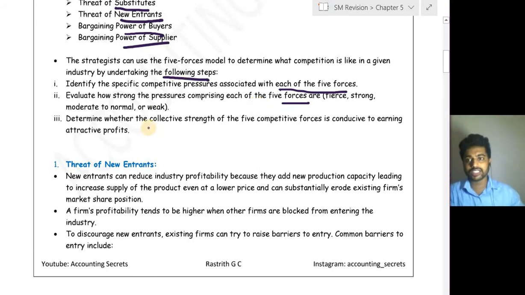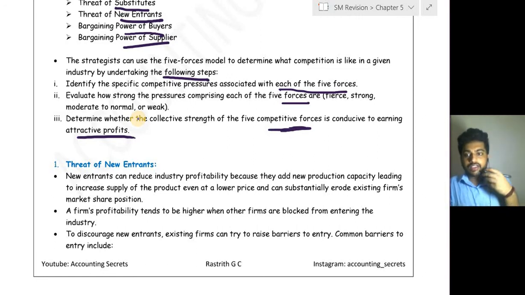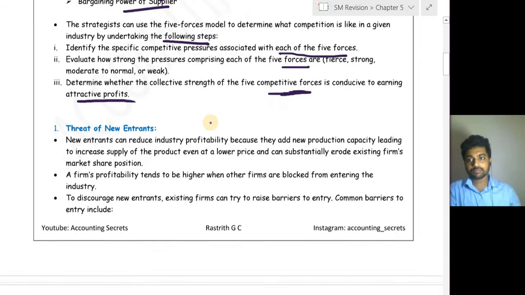We have to determine whether the collective strength of the 5 competitive forces is conducive to an attractive profit. You have to make sure whether the forces existing in that particular industry are helpful to gain a profit or not, and come to a decision regarding that.